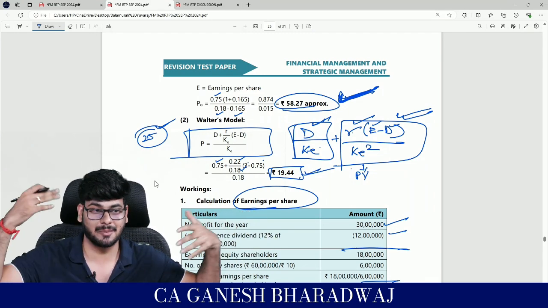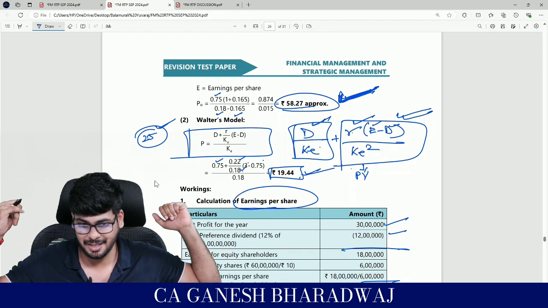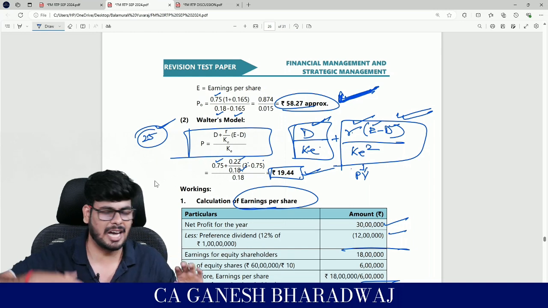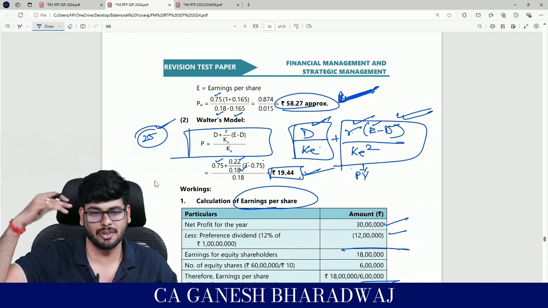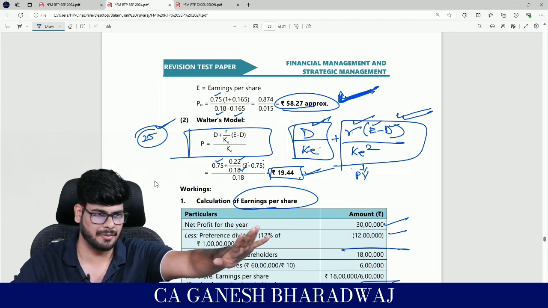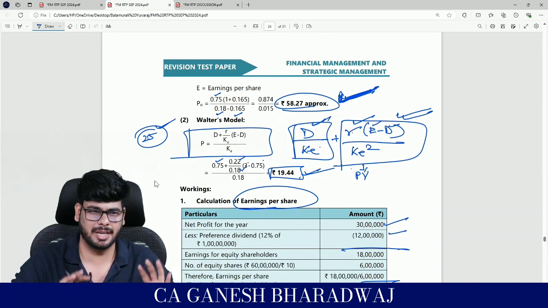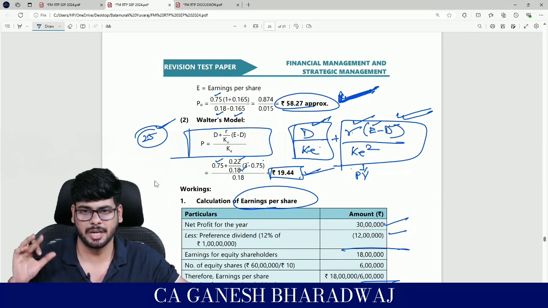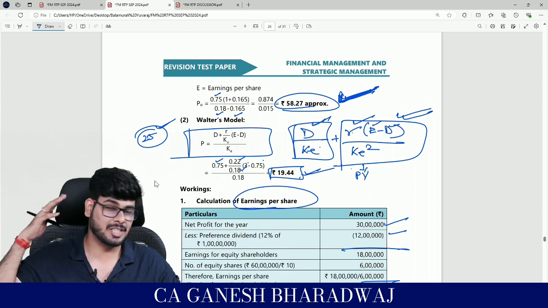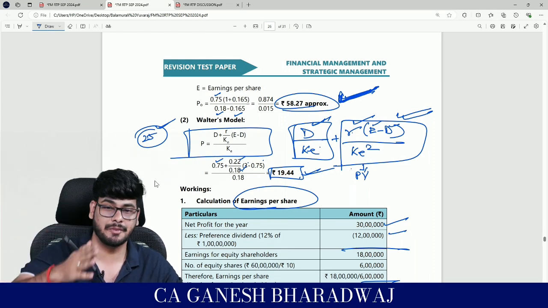This is where the concept of undervaluation and overvaluation comes in, and an extended leg of that is your arbitrage model. Clear with this? Arbitrage is like another extreme level. In your final you will see more of that. In your intro there are only some 2 or 4 questions, if I'm not wrong, in your study material that are also very, very specific and very hand-picked, and that's about it. Guys, are you all able to understand now? This is where it all leads into. That's where they say using the right model for the right approach is very, very important.